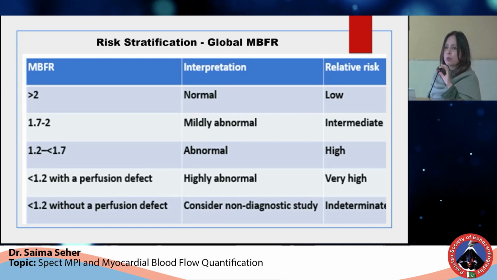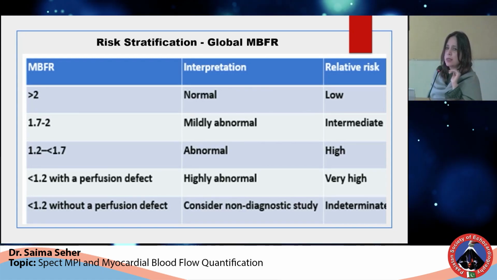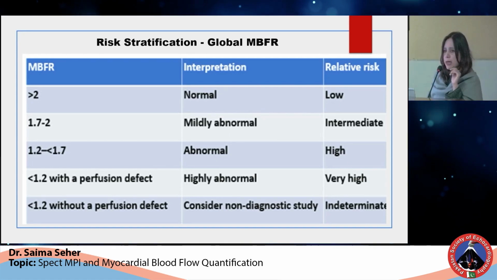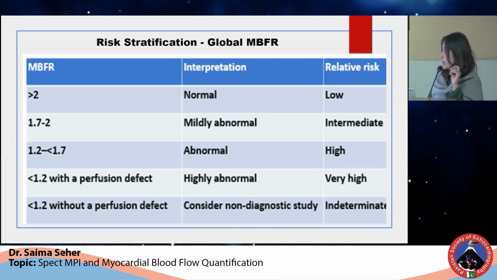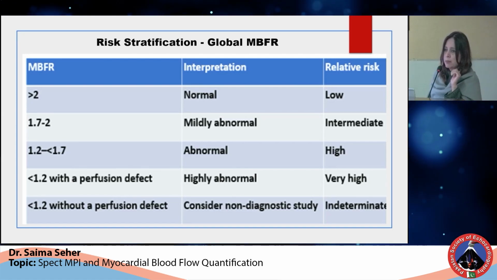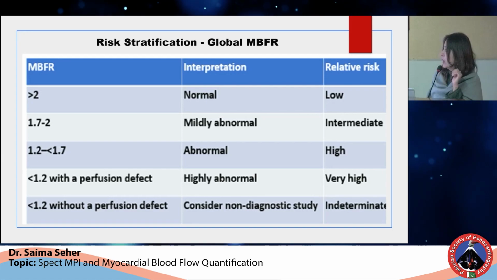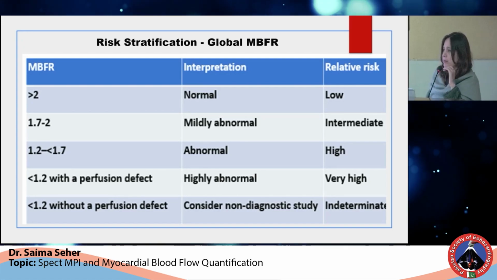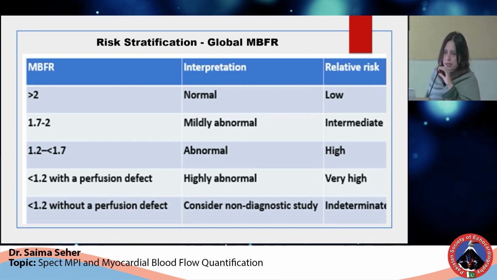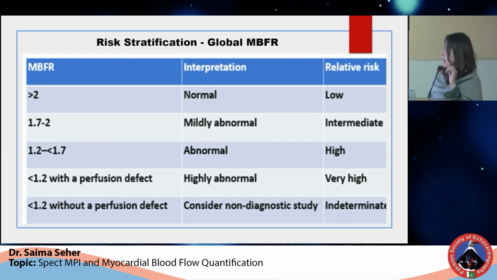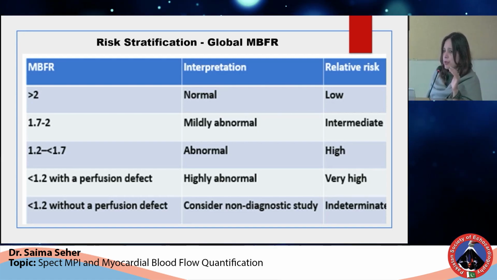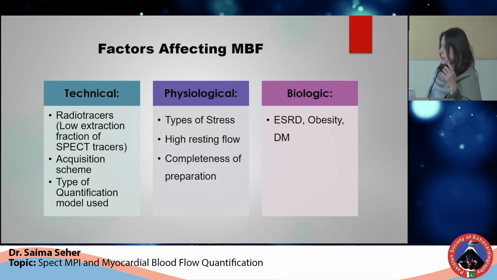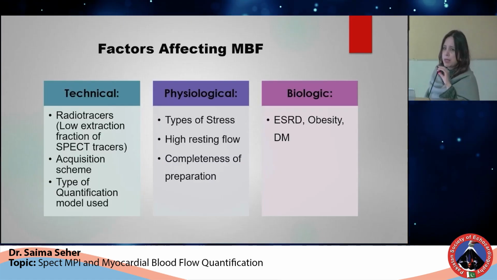So, if global MBFR is more than 2, this is considered as normal, and this places the patient in the low risk category. 1.7 to 2 is mildly abnormal. 1.2 to 1.7 is quite abnormal, and that places the patient in the high risk group. Now, if MBFR is less than 1.2 with multiple perfusion defects, this places the patient in the very high risk category. The result is highly abnormal. Whereas if the scan is normal and MBFR is reduced, there can be multiple reasons for that, and I'll explain it in a while. There are multiple factors that can affect MBFR estimation.